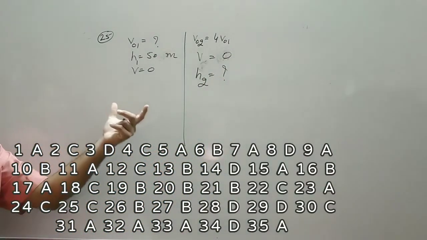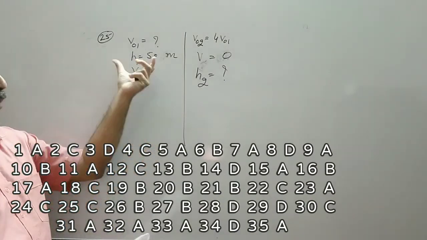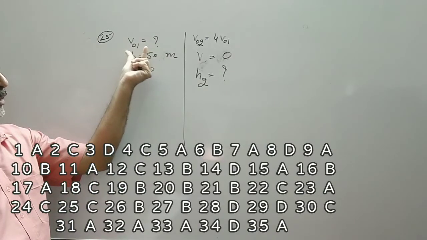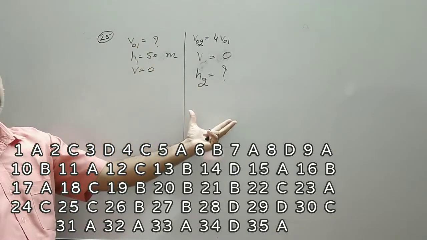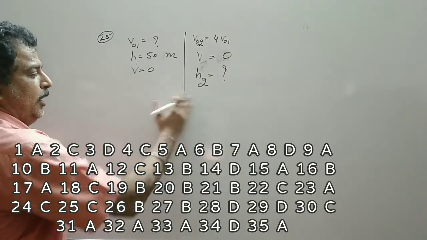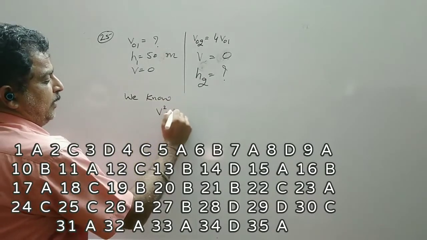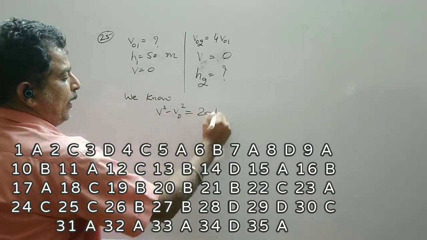Either you use the third equation, the body is thrown upward, find V01, then again use this equation, or let us derive a general relation. So we know V square minus V0 square is equal to 2AH.